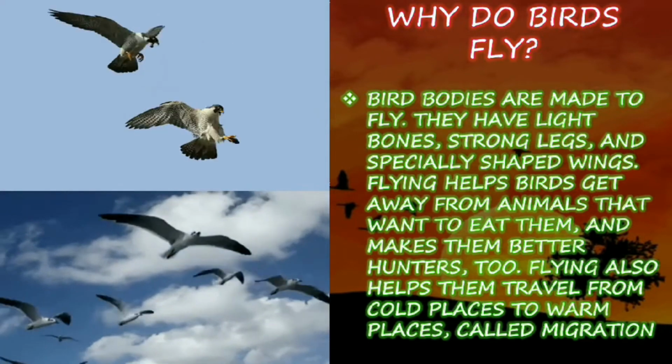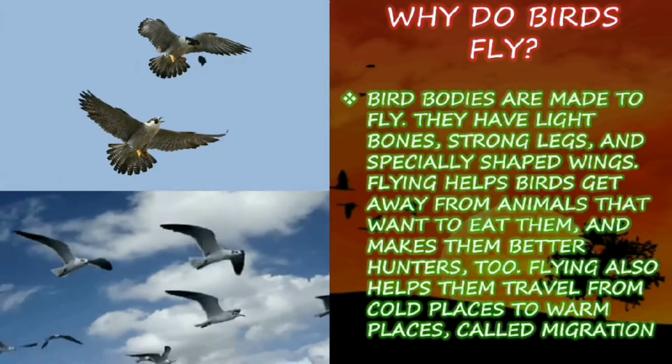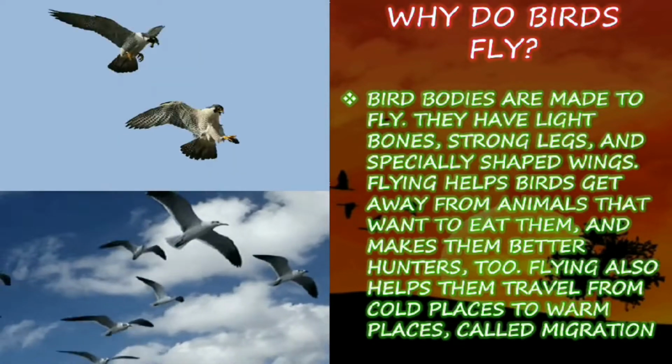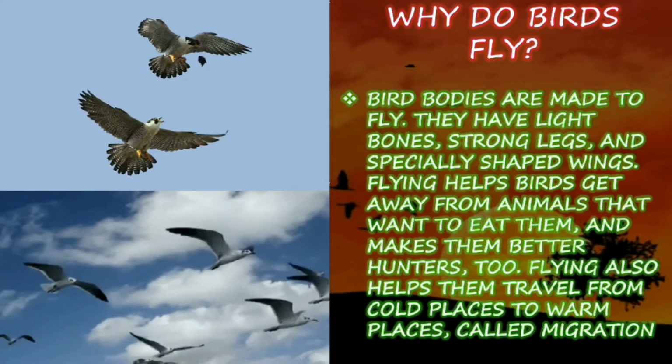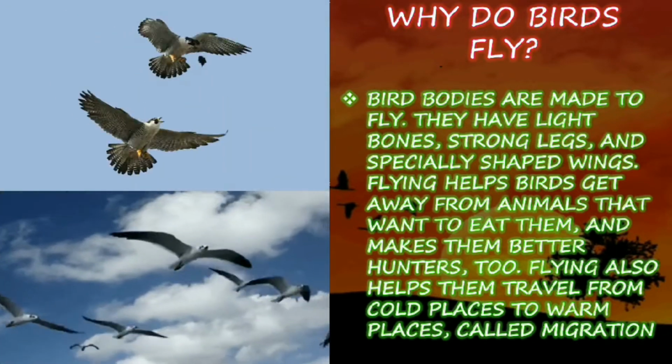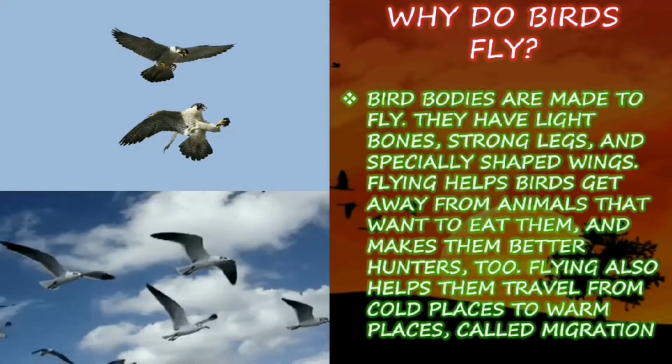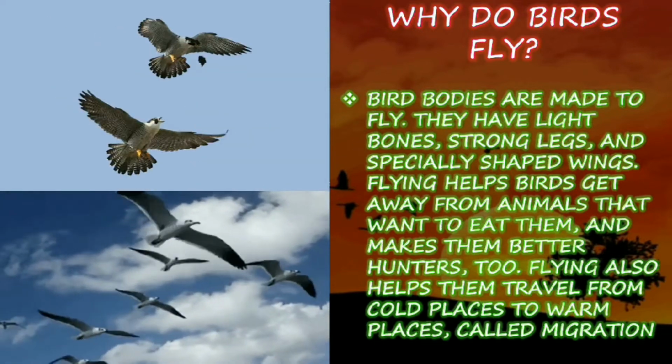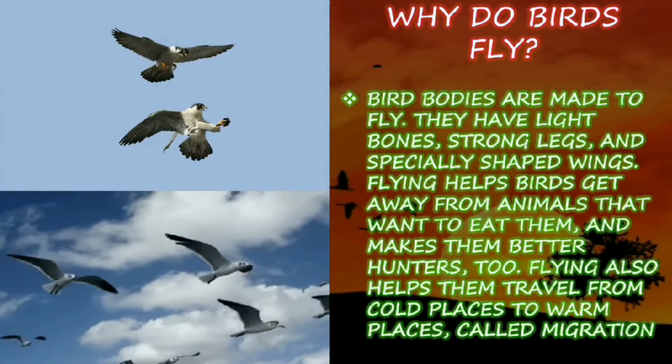So wings are used to protect them from their enemies. So in a cold region, it will be traveling from the cold region to the warm area. So it is called migration.